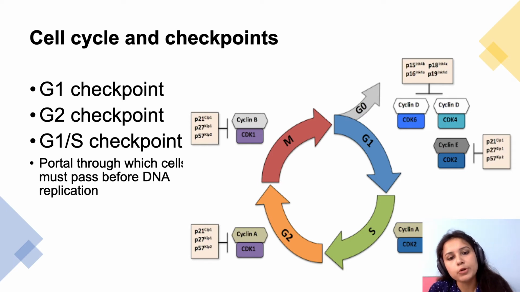Now we will be talking about inhibitors for this cell cycle. Inhibitors, mainly you have to remember this P21 inhibitor. If it is activated, then the cell won't undergo mitosis. And mainly among all these cyclins, you have to remember cyclin D, which is most commonly involved in all human cancers. Okay.